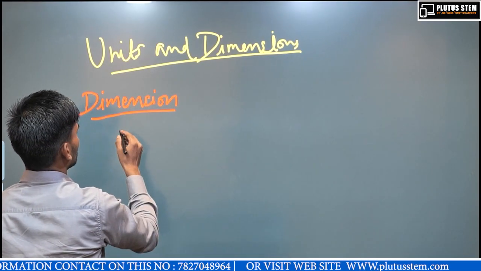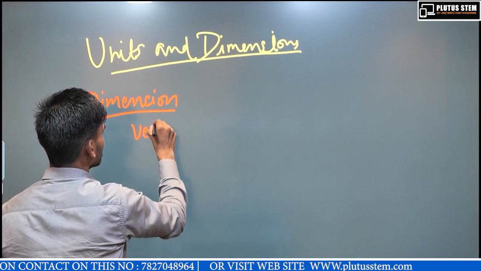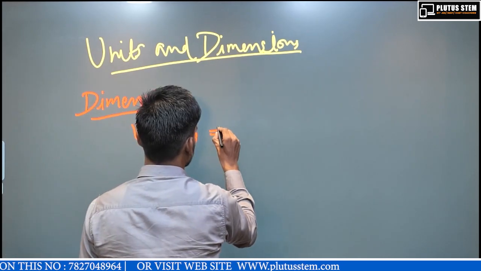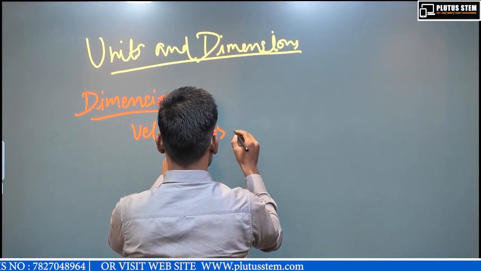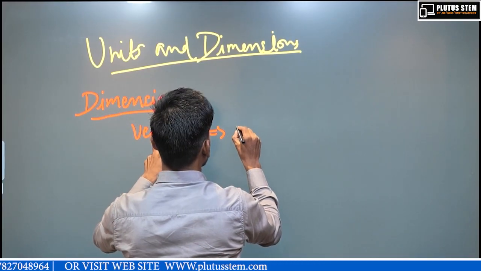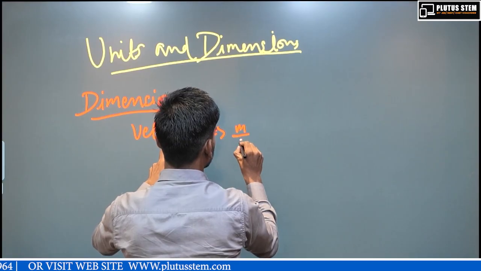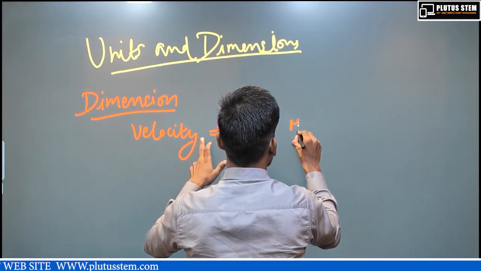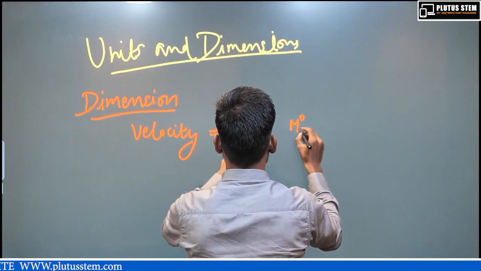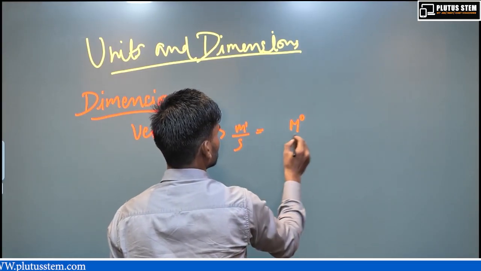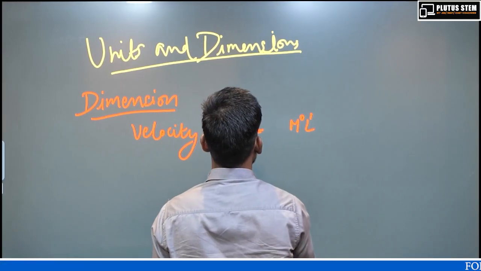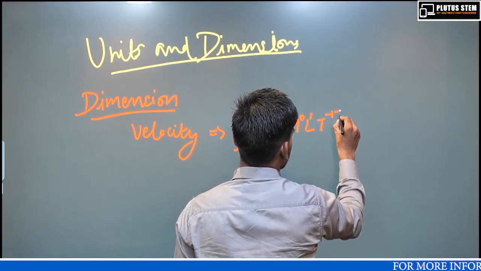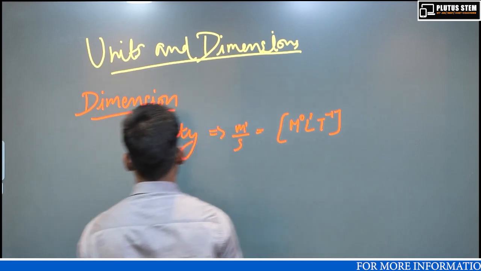Now the dimension of velocity. The unit is meter per second. So the dimension is M to the power 0. The power of meter is 1, so the power of length is also 1. The power of second is minus 1, so T to the power minus 1. This is the dimension of velocity.